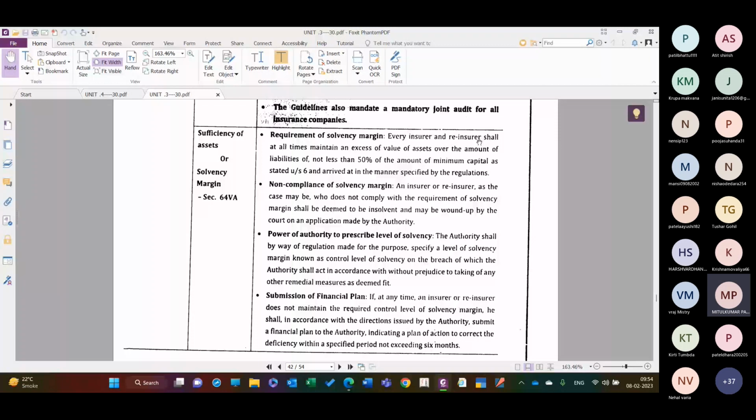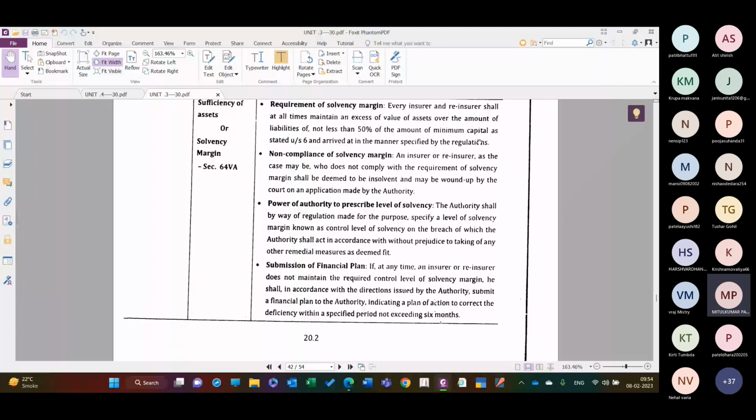Non-compliance of the solvency margin: an insurer or reinsurer, as the case may be, who does not comply with the requirement of solvency margin, shall be deemed to be insolvent and may be wound up by the court on the application made by the authority. तो solvency margin नहीं होगा तो immediately, है ना, जो authority means IRDA, यहाँ पे इंश्योरेंस रेगुलेटरी एंड डेवलपमेंट अथॉरिटी ऑफ इंडिया, राइट, सो IRDA है वो डायरेक्टली सैंक्शन ले लेगी, राइट.